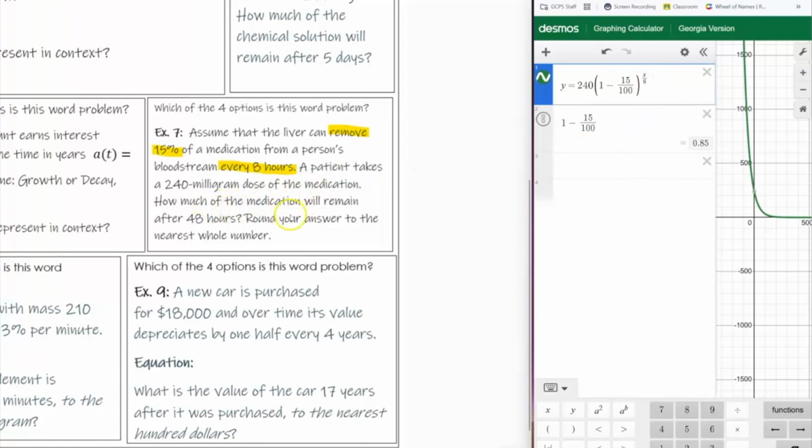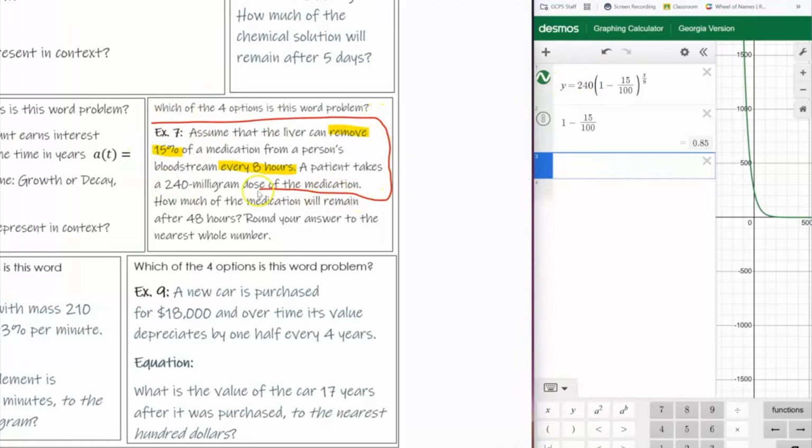To answer the question, how much of the medication will remain after 48 hours? Even though it has the word remain in it, it's not part of the initial situation. It's just asking, given this situation, what's now left? That's why I'm putting these words everywhere, so you can distinguish the difference. That formula is going to come from the situation or the contextual problem, from this part right here. Once I have my formula, then I can answer my question. So now that I have that, how much is remaining after 48 hours?